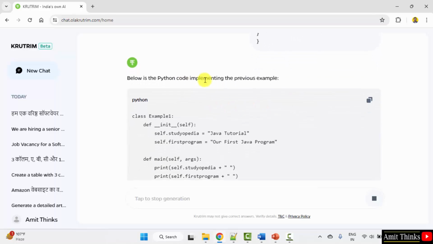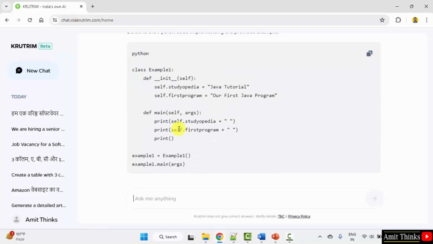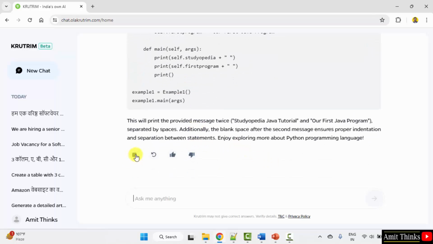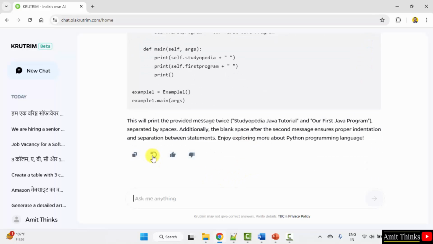So it has given the Python code implementation of the previous example. Here it is. Okay, it will print two lines. You can copy the code from here. You can also regenerate it from here, or you can also inform Krutrim that this is a good response or a bad response. So guys, we saw how we can use Krutrim to fix our codes, to generate codes as well as database queries. We also saw how we can convert a code in one language to another language.